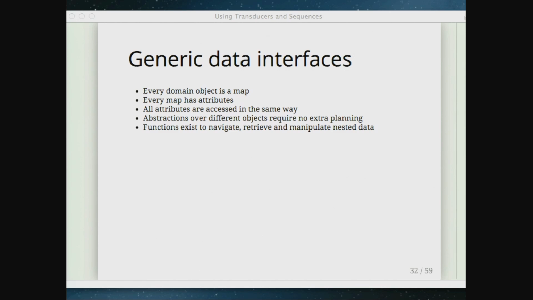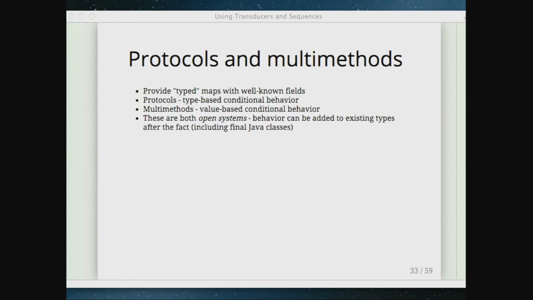And so that's where we start to get that. There's lots and lots of built-in core functions that do things like give me all the keys, or give me all the values, or walk through a tree and increment a counter or something like that. There's lots of support for generically navigating, retrieving, and manipulating nested heterogeneous data. And so this is really well supported. I don't think the Clojure Core API does everything, but it has the tools for you to build things too. So there are lots of utility libraries and people who've made things that go much further than what the Core API does. And that's possible because the tools are there to do it.